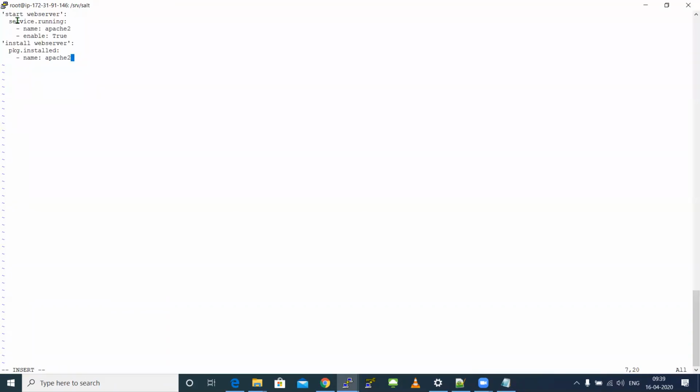See, in this example, I'm telling it to start a service, I gave the service name, and only after that I'm telling it to install a package. The same script which you saw earlier, but I jumbled something. Earlier, package.install was first and later we had the second one, service.running. But now here I'm telling it to start a service and then to install that package.